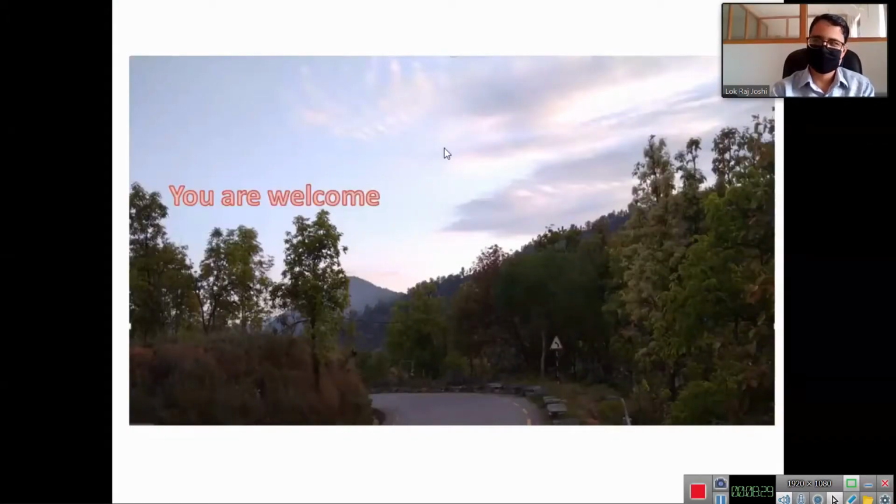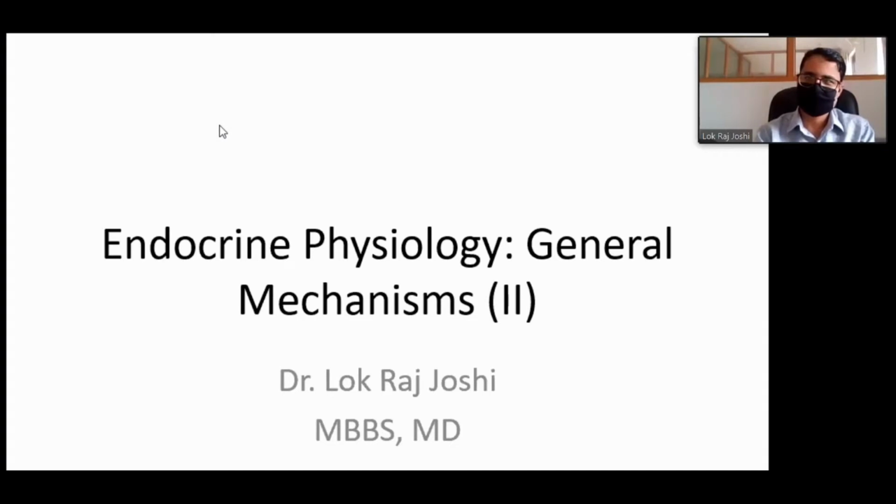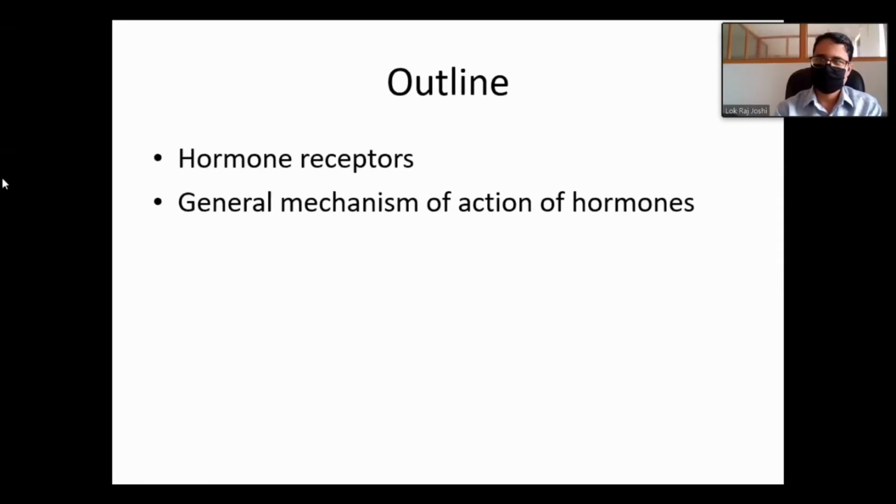Okay, now we will start. We are going to continue with the general mechanisms in endocrine physiology. This is one general overview that will be helpful to understand the functioning of individual hormones. These concepts will be important to understand the actions of particular hormones. Today we will study the hormone receptors and how the hormones carry out their actions in the target cells.